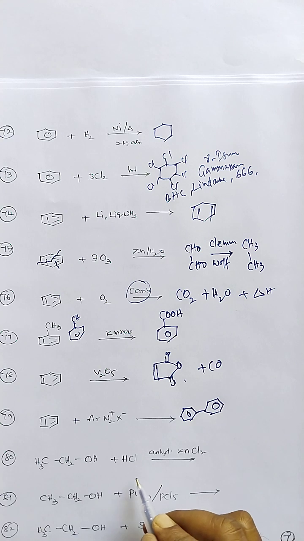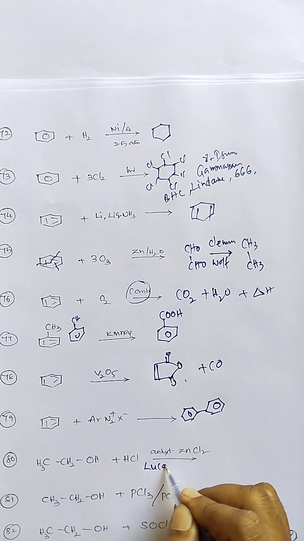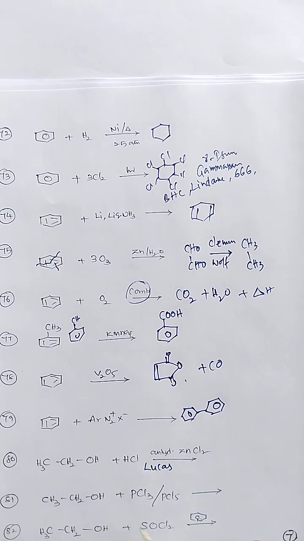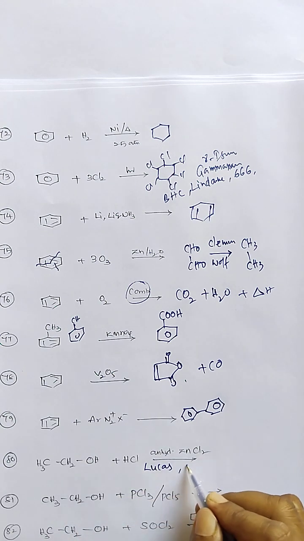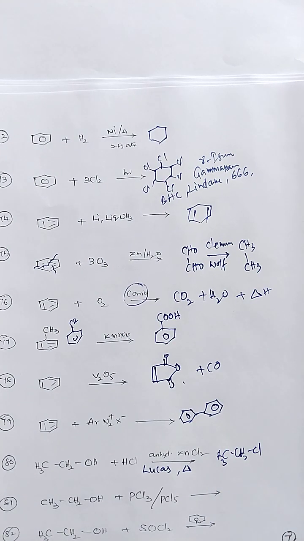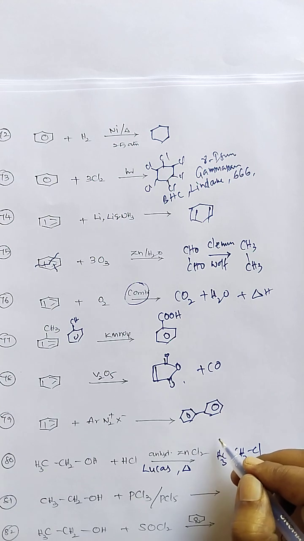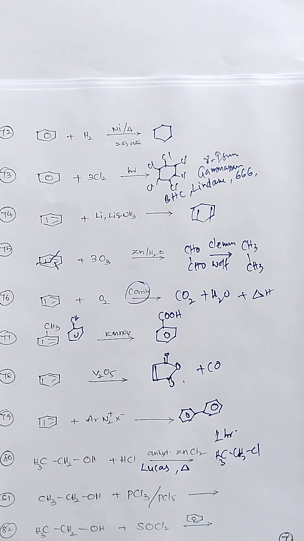So ethyl alcohol reaction with HCl and anhydrous zinc chloride is the Lucas reagent. It is a test for primary, secondary and tertiary alcohols. Primary alcohols upon heating only give a white precipitate. So ethyl chloride is formed here. A white precipitate appears after 10 minutes, or after 1 hour I think.